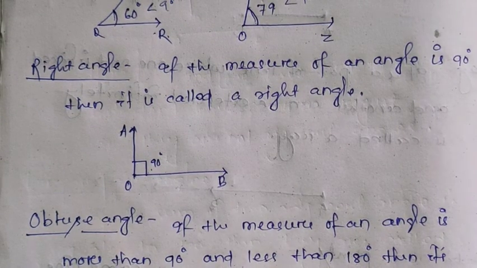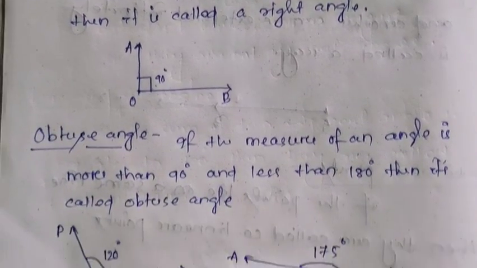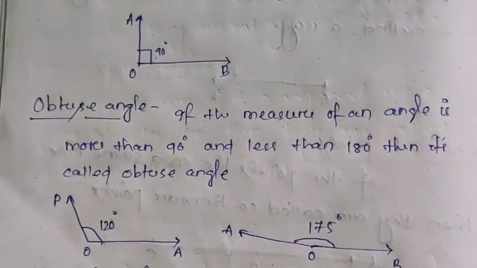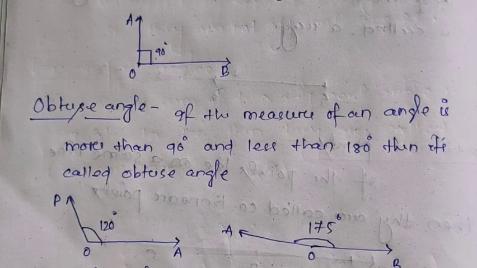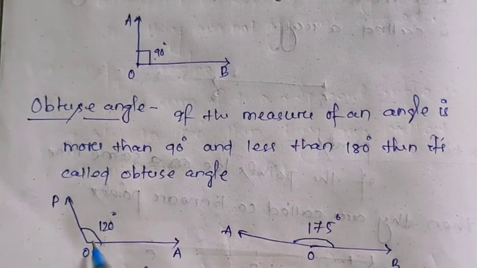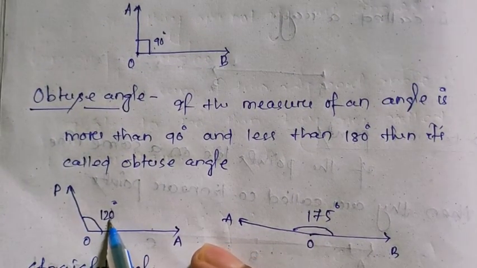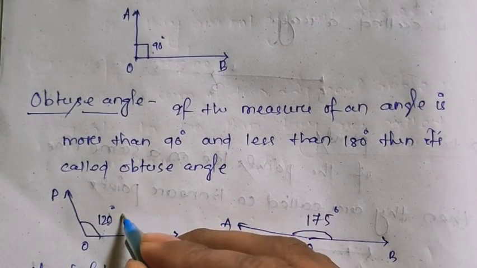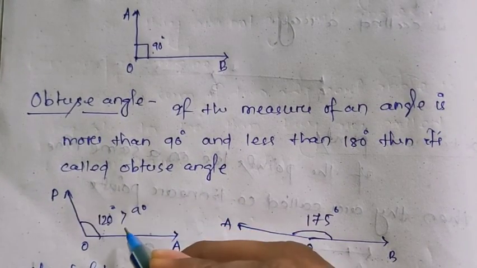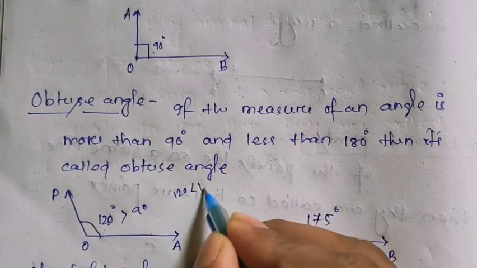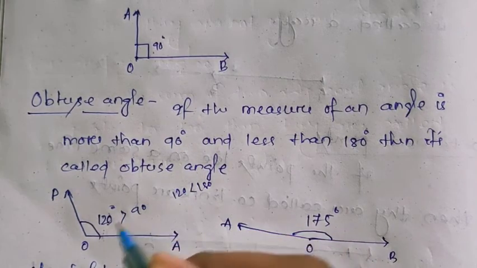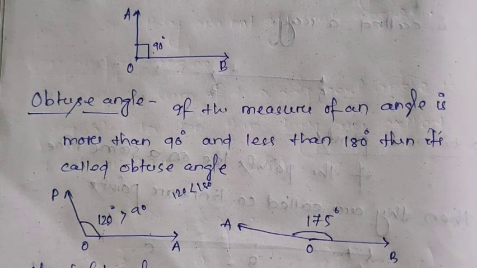Understand? Then what is an obtuse angle? If the measure of an angle is more than 90 and less than 180, then it is called an obtuse angle. That means if I take an example, POA whose measure is 120 degrees, 120 degrees is greater than 90 degrees and 120 is less than 180, that means POA is an obtuse angle.